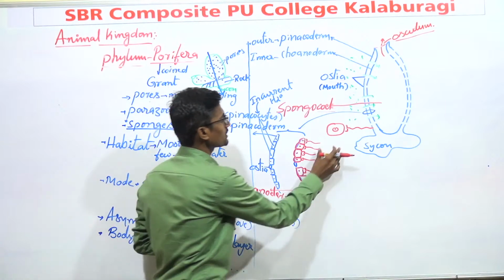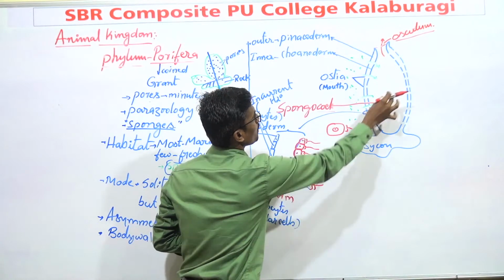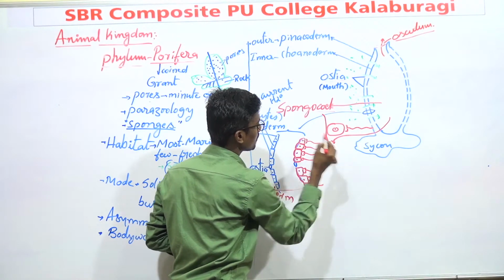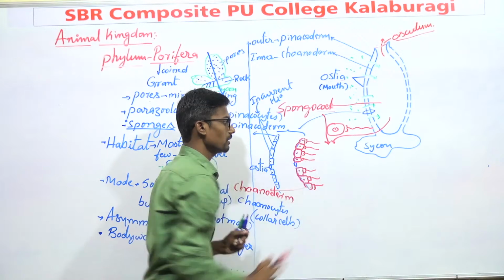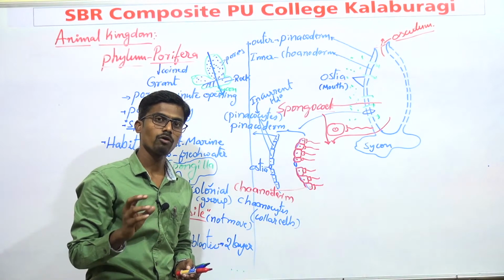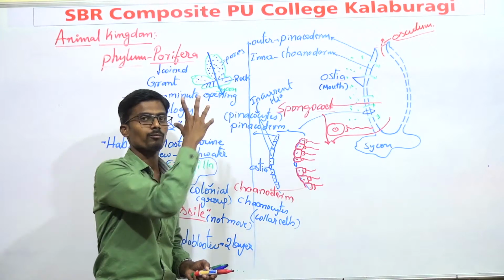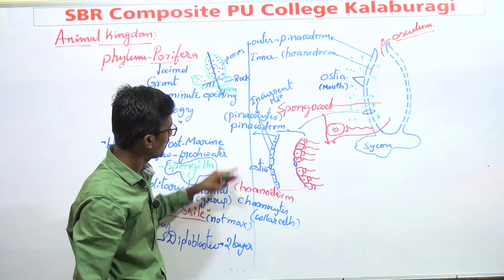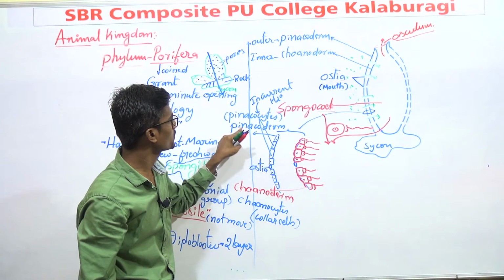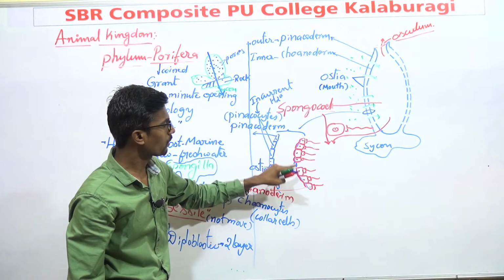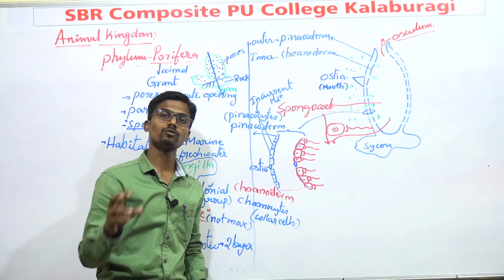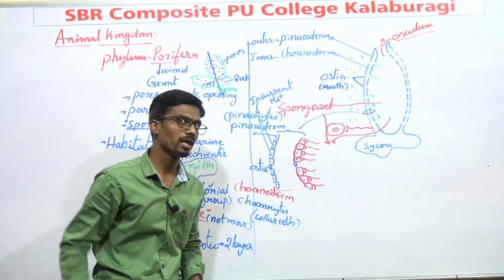And the remaining part is called what? Spongocoel. Like this. The remaining part is the spongocoel. These are the two layers mainly found in phylum Porifera. Outer pinacoderm, inner choanoderm. Pinacoderm is made up of pinacocytes. Choanoderm is made up of what? Choanocytes. You must remember the two layers with cell names.